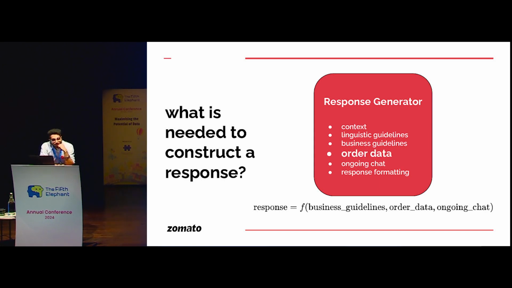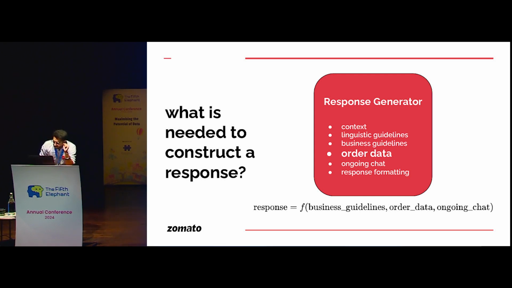Now let's double down on order data. Order data at a given point of time could contain a variety of data, ranging from where your order is, to the name of the delivery partner and their contact number, to the restaurant partner's contact number, etc. You do not want to always pass the entire data, since we can use LLMs to capture intent very well. If I have done 10 messages and I have asked this AI agent for the delivery partner's contact number, I do not want to pass the order state into the response generator prompt. So I want to filter it. This idea is clear, right?